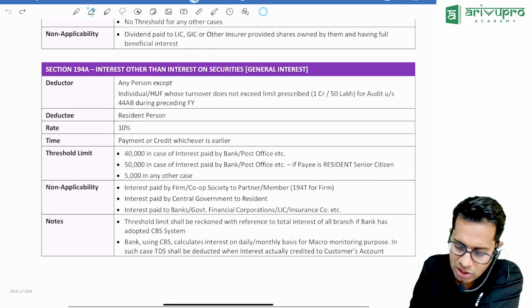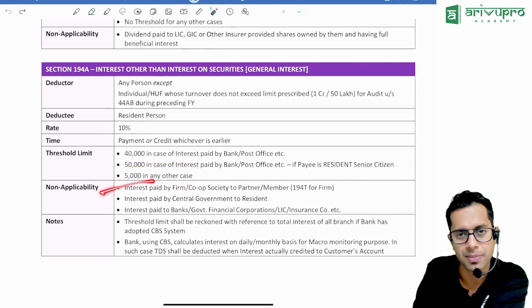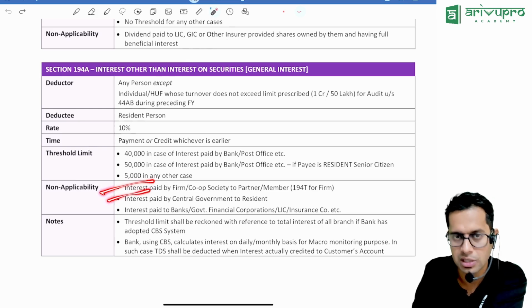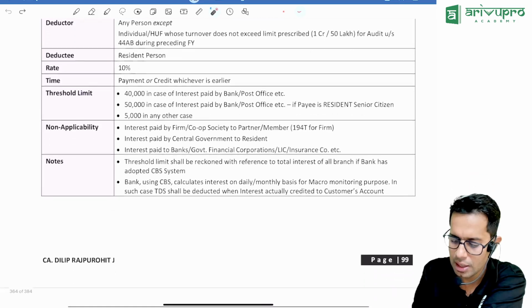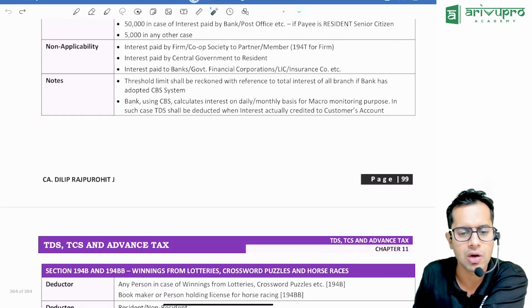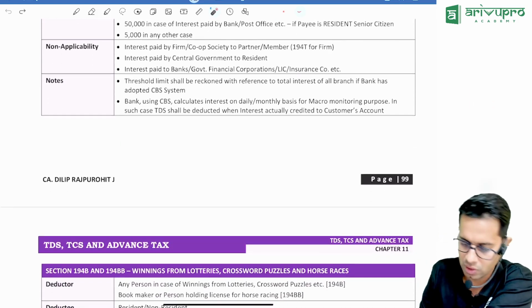Okay, this section is not applicable wherever the partnership firm is paying interest to partners, or you are paying interest to the central government, state government, or any bank. You have taken a loan from a bank. Will you deduct tax on the interest? No, not required.